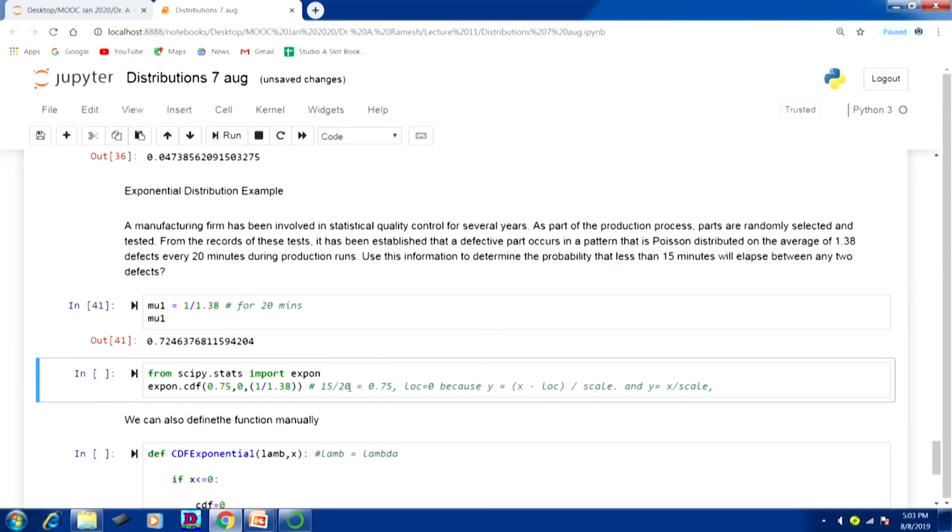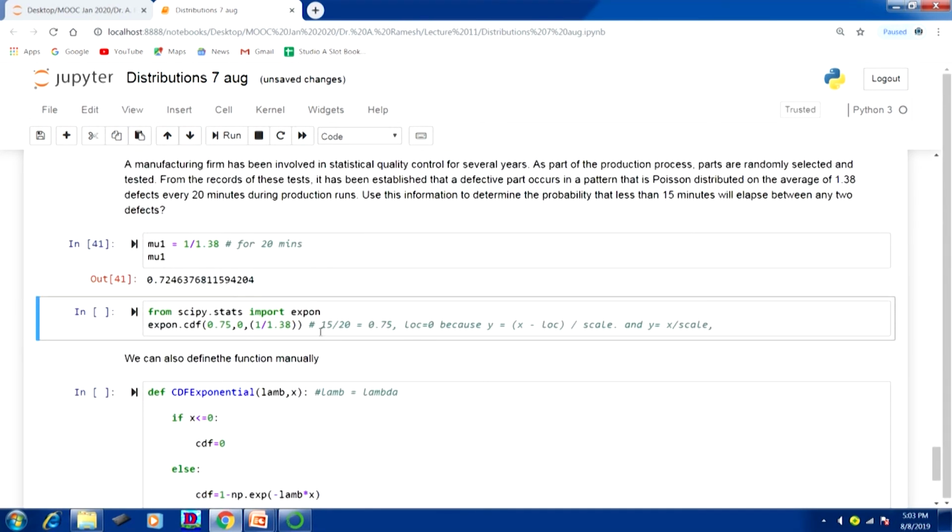Suppose what was asked is the probability that is less than 15 minutes. From scipy we have to import the exponential function. We have to find the cumulative probability, for that expon.cdf. The 0.75 represents what we got by dividing 15 by 20, because the mean in the Poisson distribution was for 20 minutes, while the problem for the exponential distribution is asked for 15 minutes.